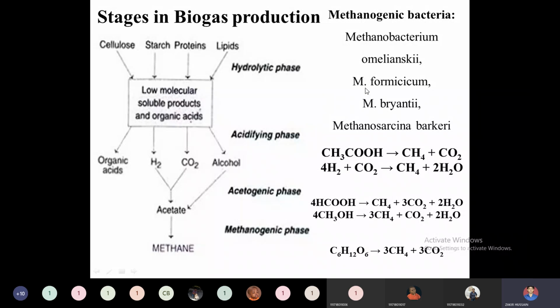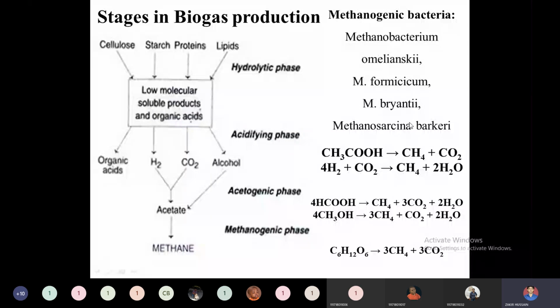M. formicicum is another type, and M. bryantii is also a methanogenic bacterium, and Methanosarcina barkeri is also a methanogenic bacterium. This type of methanogenic bacteria can be used to convert the formates and acetates formed in the acetogenic phase to methane in the methanogenic phase.